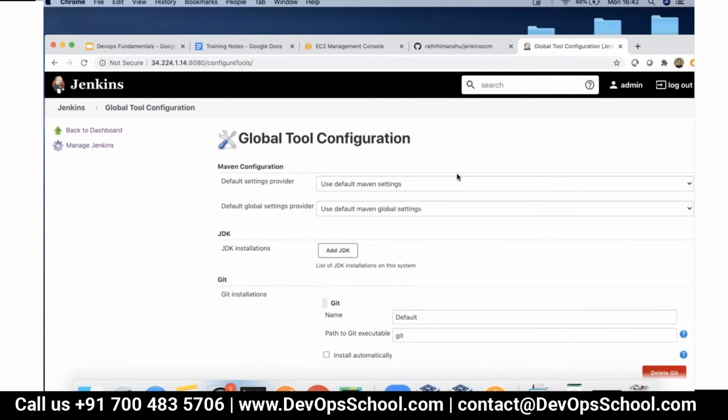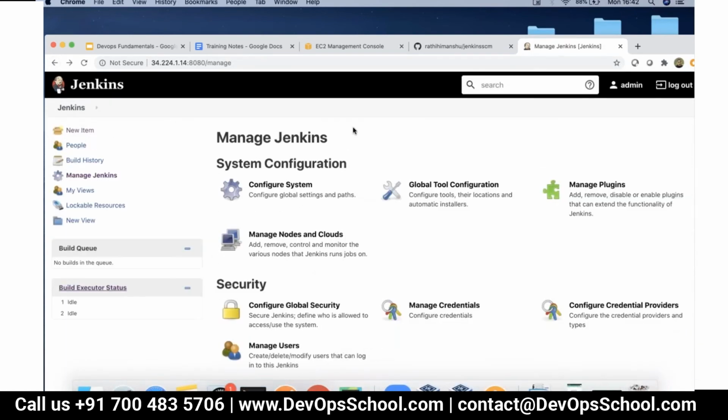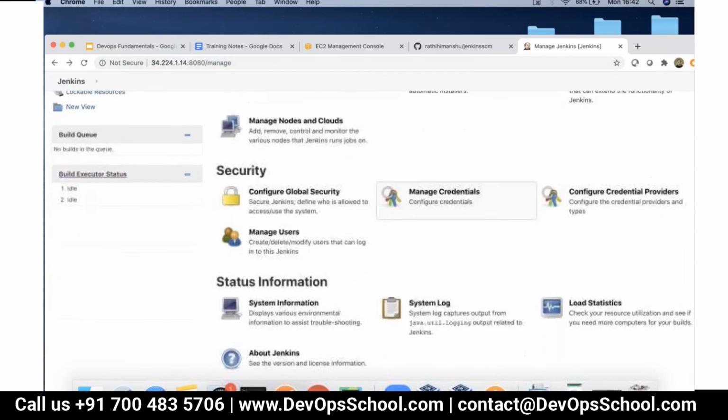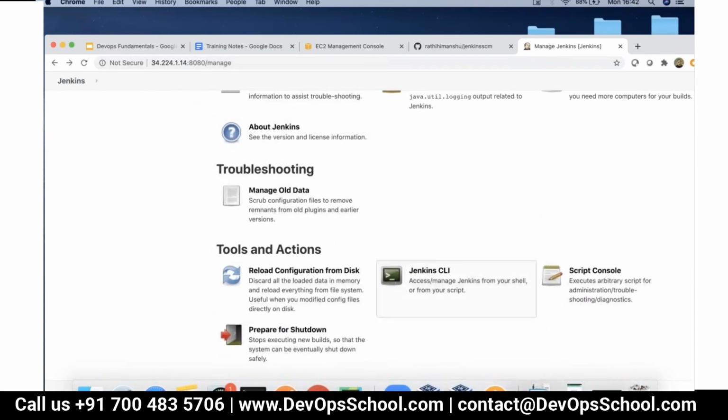The advantage of that is that even if those utilities are not available locally on the slave machines, they will be able to read it from here. And this really does an amazing job of keeping all the configurations centrally. You can configure credentials and all the credentials can be accessed from here. There are a lot of plugins.